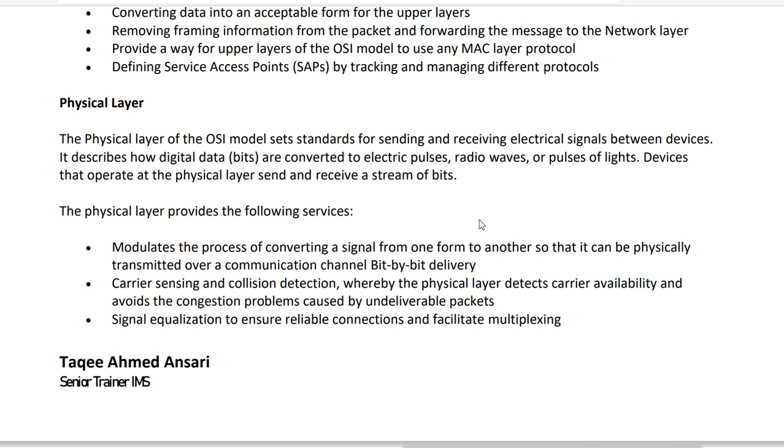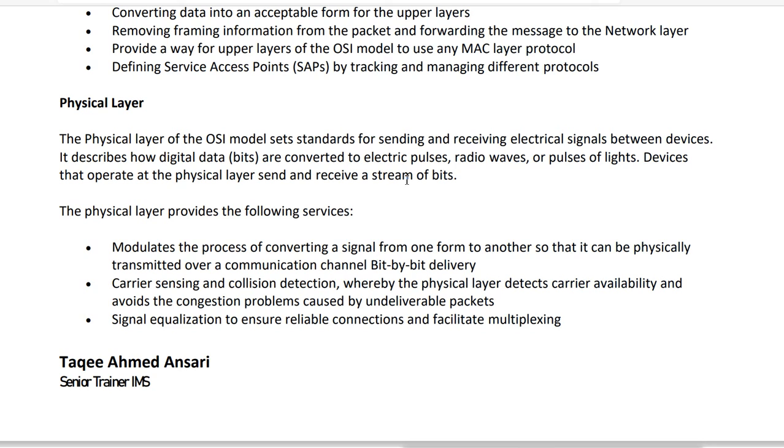It only transmits the data according to the transmission medium. Whatever the transmission medium, whether wired, wireless or fiber optic, according to that it will convert the data into radio wave signals, electrical pulses or light pulses. It will send the data, a stream of bits, based on the transmission medium.